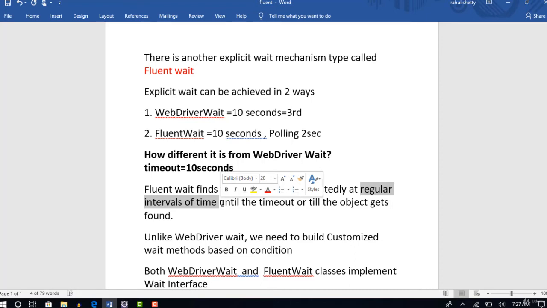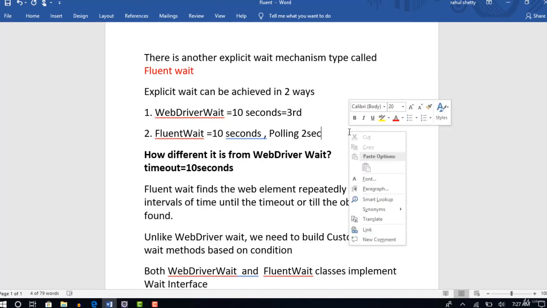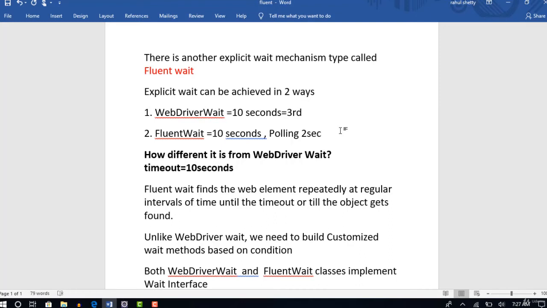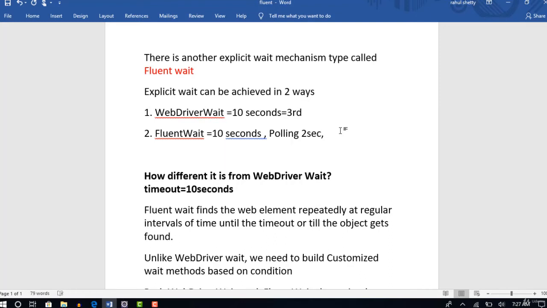So there is an e-commerce website where you give all your credit card details and then you click on submit. After you click on submit, for the first 5 seconds you will get a message like your card is accepted, and after 10 seconds you will get your order is being processed, and then you will get the confirmation page.